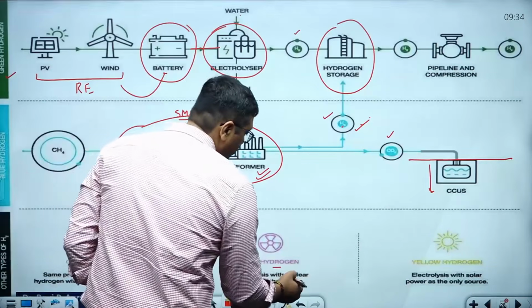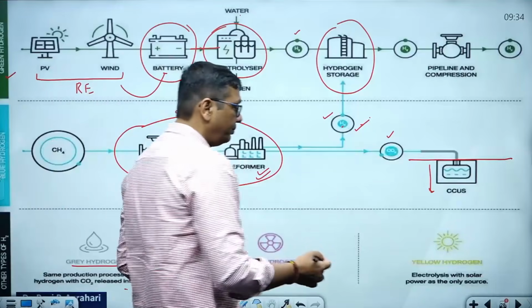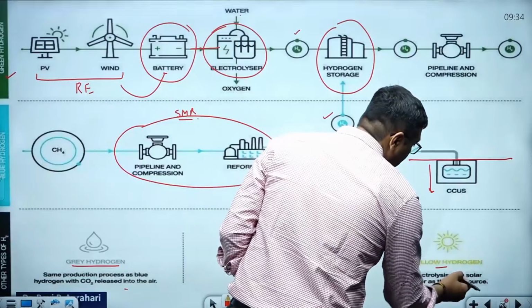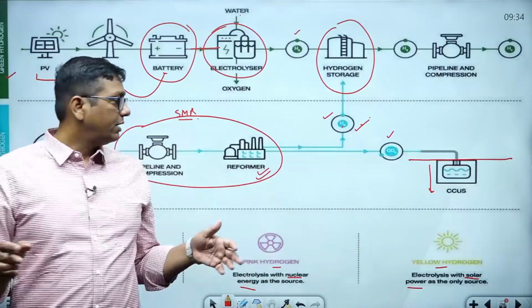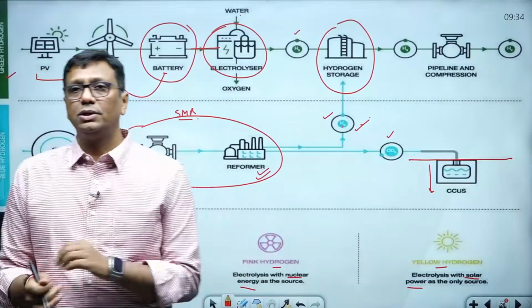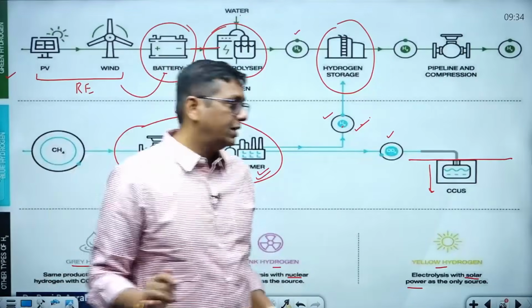Pink hydrogen, if the source of power is nuclear energy in hydrogen production. Yellow hydrogen, if solar energy is used. If solar energy is only used, then it will be considered yellow hydrogen. So I hope you people are very clear. Okay, all these things, kindly remember.